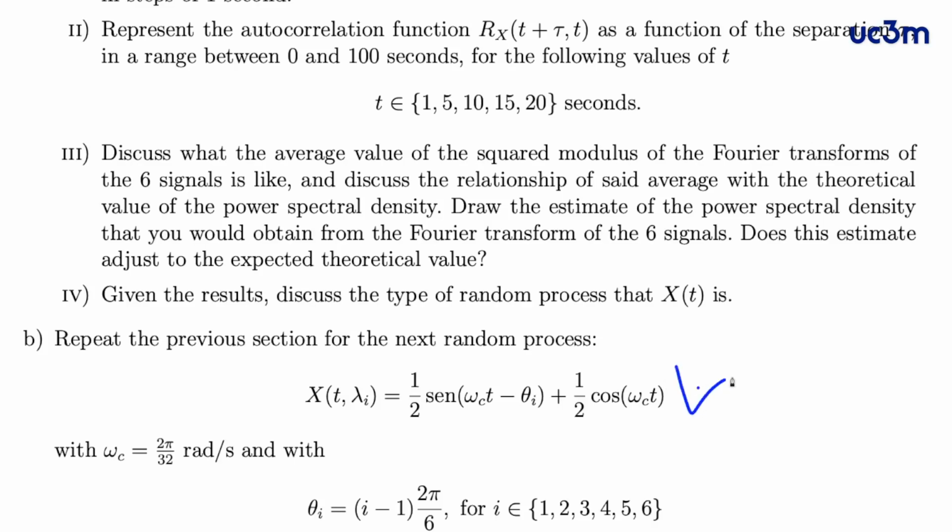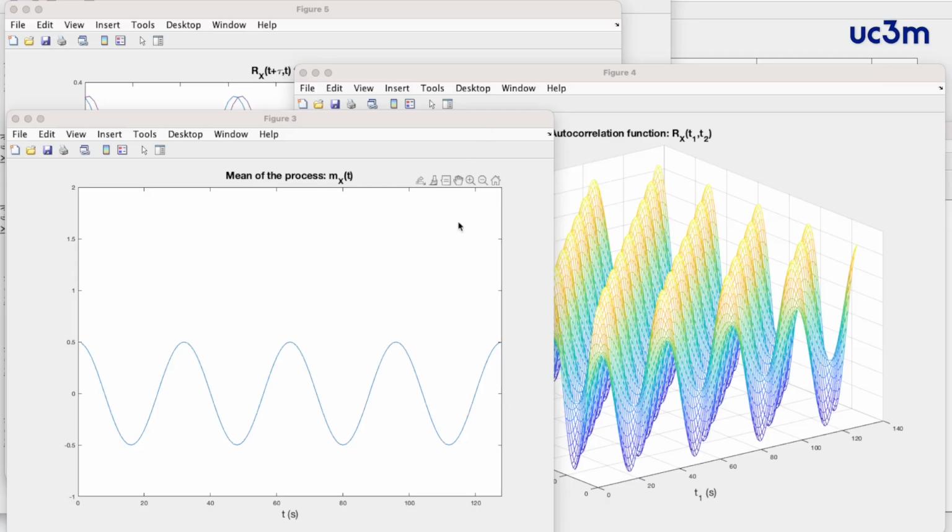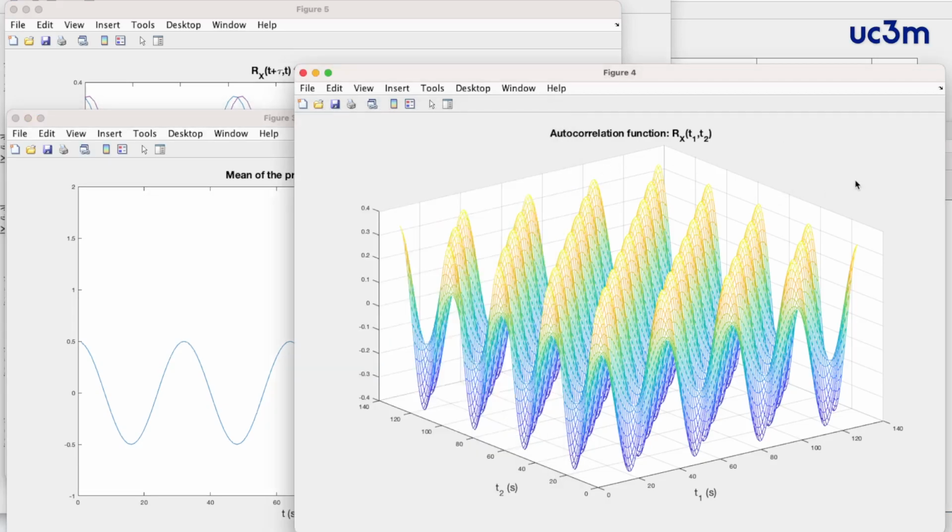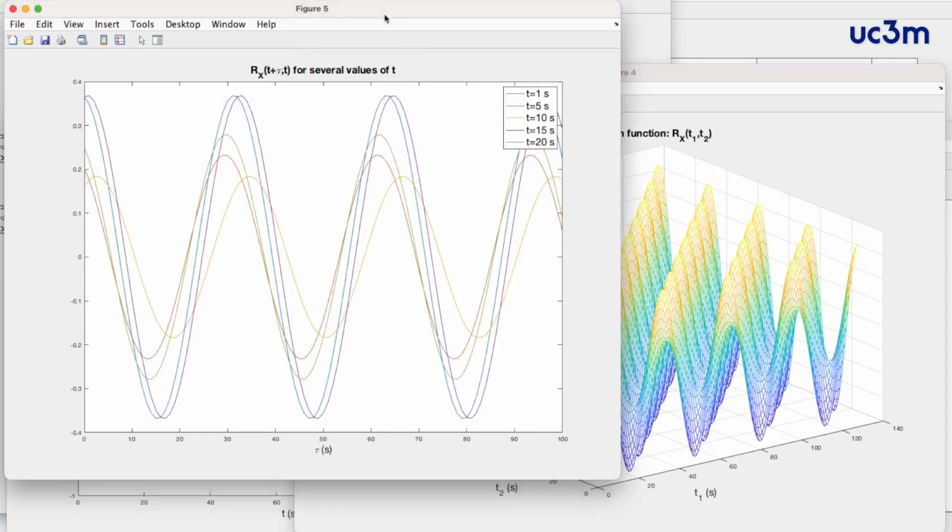In section B, this random process is cyclostationary. Now the mean is periodic. Now the autocorrelation function is not constant for every value of t. Maybe this can be seen better in this picture for different values of t, and this picture is a figure of the autocorrelation as a function of tau.